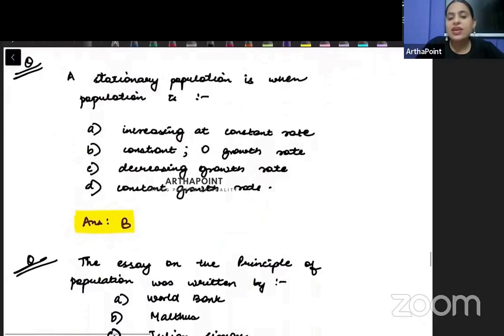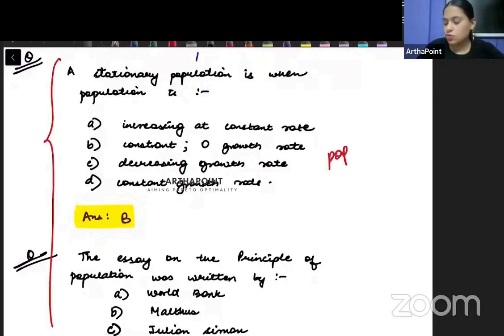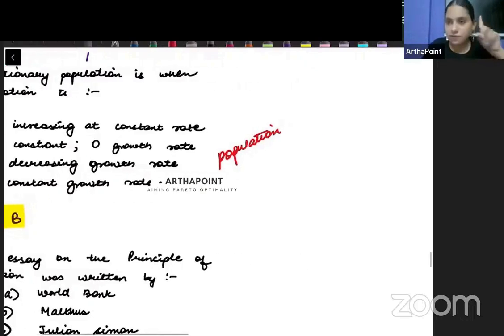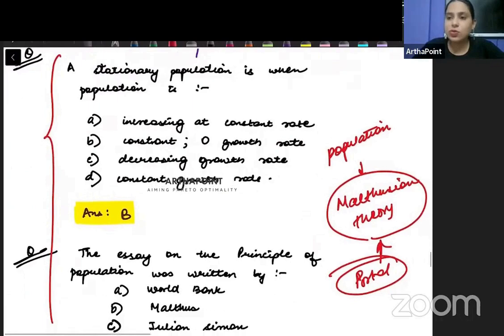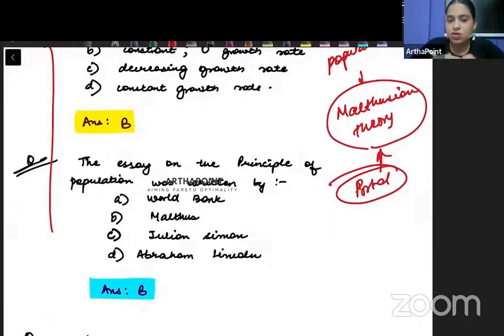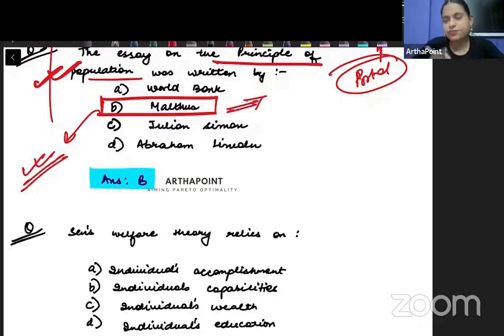Okay. Then they can go ahead and, rare, but they can ask you something about the population theory also. So I just want you to focus on one population theory, which is the Malthusian theory. Again, this is available for students on portal. In case you have enrolled for the course, you can go ahead and look into the Malthusian theory and Kuznets hypothesis on the portal, right? So a question like this can be asked, who wrote the principle of population? And it was given by Malthus. Just read once what Malthus's population theory is. That can also be an important thing from exam point of view.